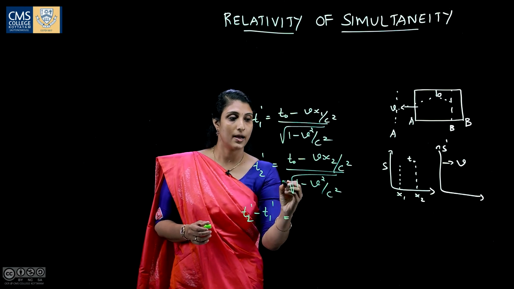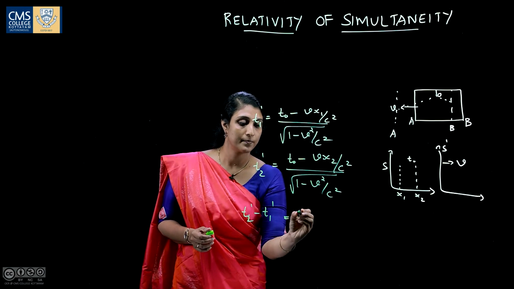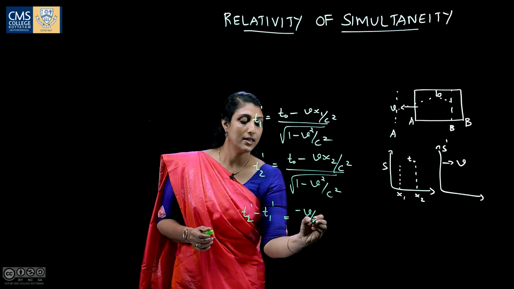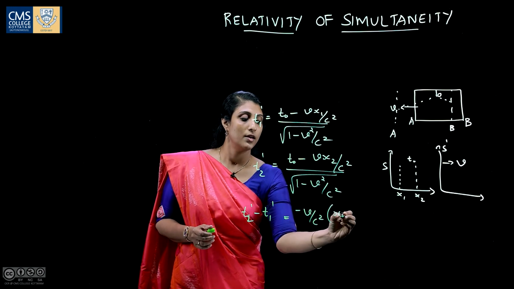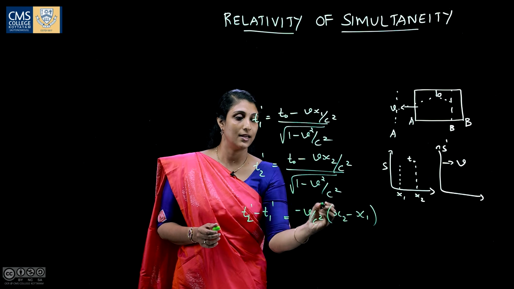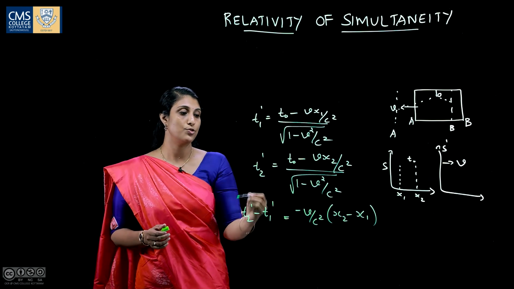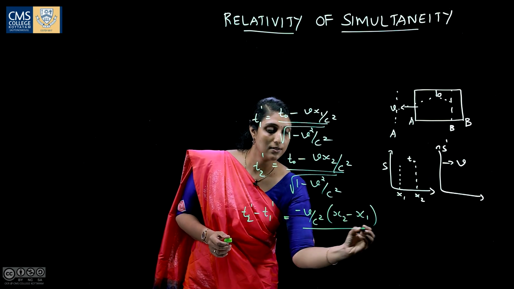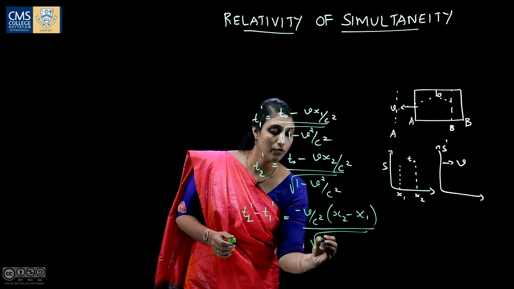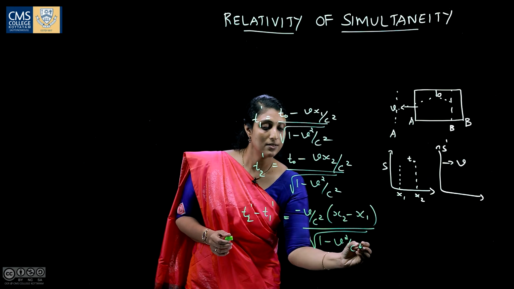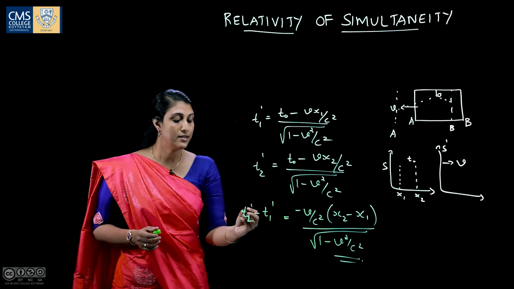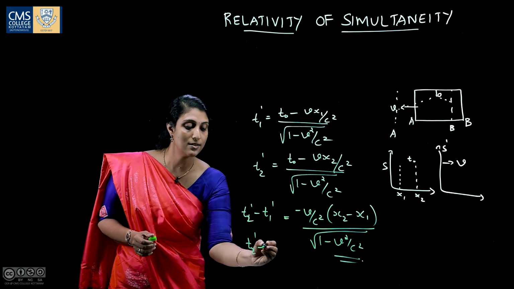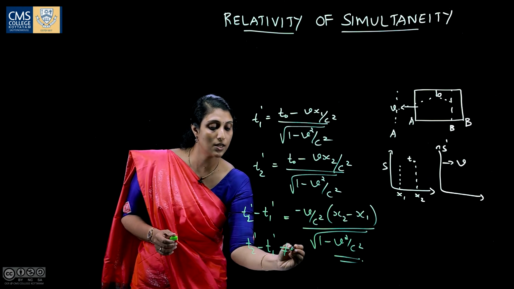equals minus v by c square into x2 minus x1. On subtracting, t2 dash minus t1 dash equals minus v by c square into x2 minus x1 divided by root of 1 minus v square by c square. That is, t2 dash minus t1 dash is not equal to 0.